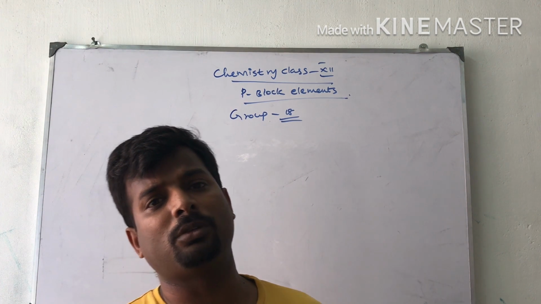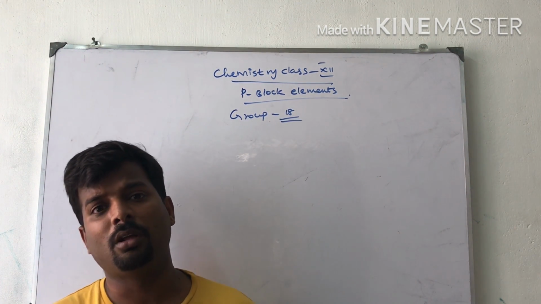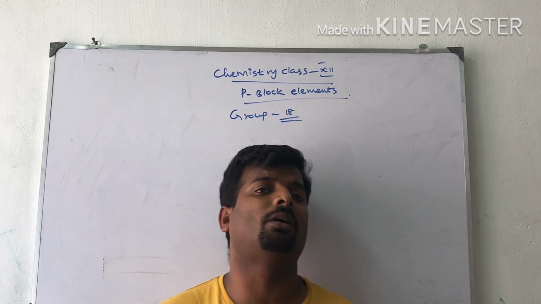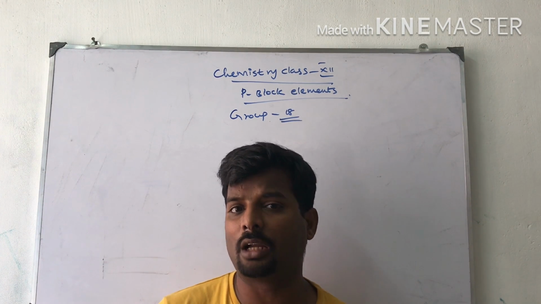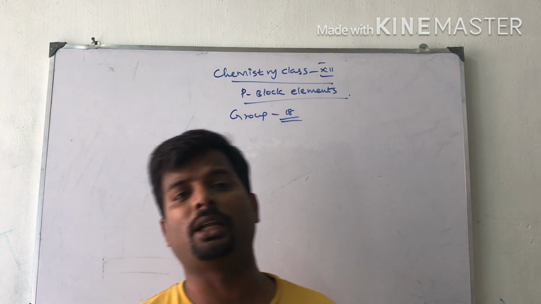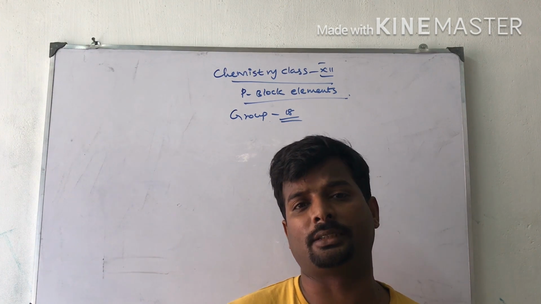Some krypton compounds and xenon compounds do exist. Xenon will react with fluorine to give xenon fluoride; like that, they will produce compounds. So they are called noble gases.